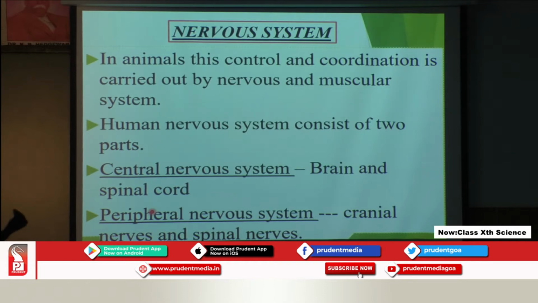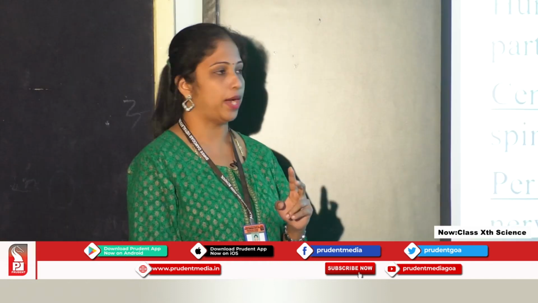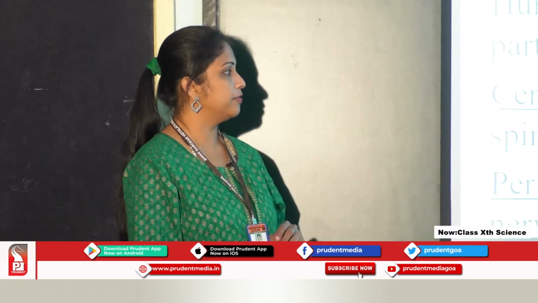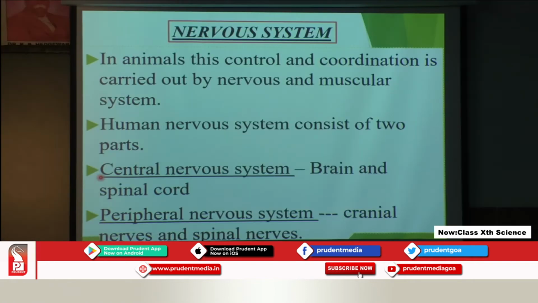The human nervous system consists of two parts: the central nervous system and the peripheral nervous system. Now what does the central nervous system consist of? The central nervous system consists of the brain and spinal cord, while the peripheral nervous system consists of cranial nerves and spinal nerves.